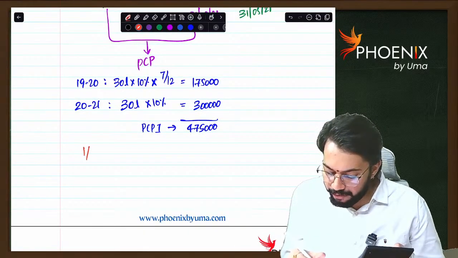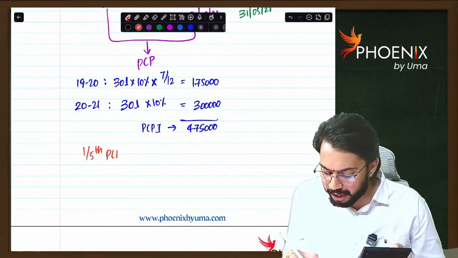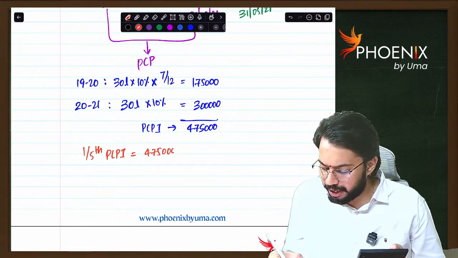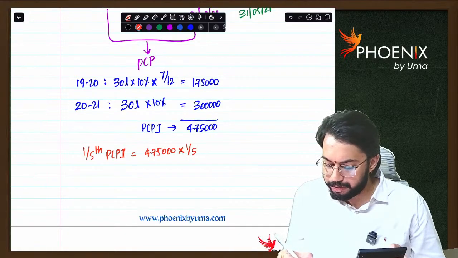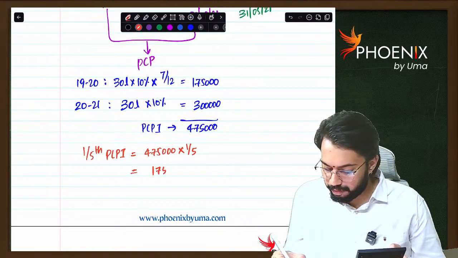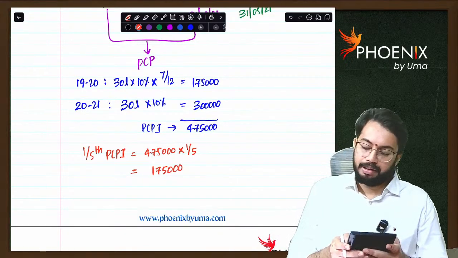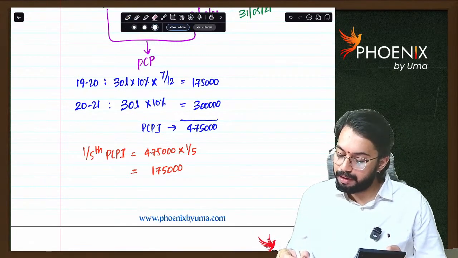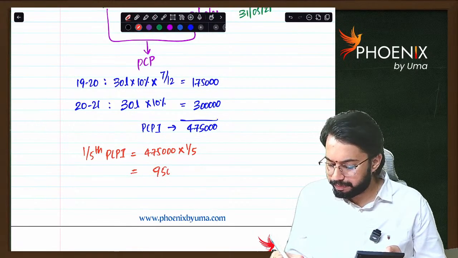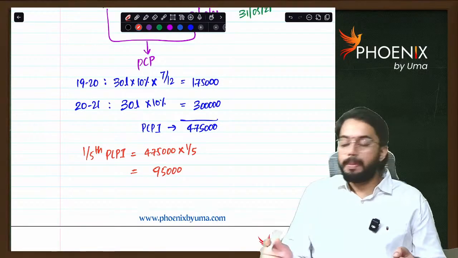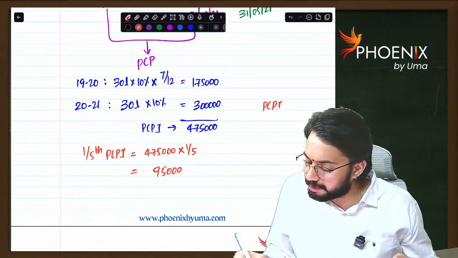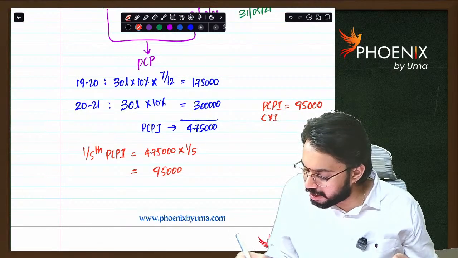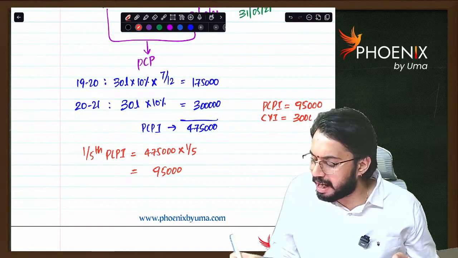Whether total pre-construction period interest is allowed as deduction? No. Only 1/5 of pre-construction period interest will be allowed as deduction. 4,75,000 into 1 by 5, how much? 95,000. So pre-construction period interest 95,000. Current year interest 3 lakhs, 30 lakh into 10%.